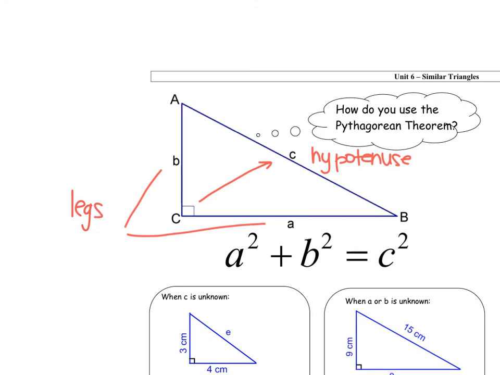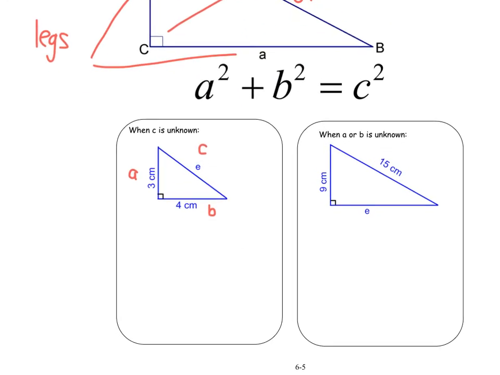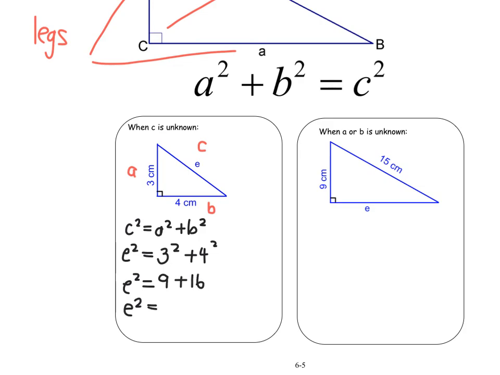So let's use Pythagorean theorem to solve for some sides. Here I'm solving for my hypotenuse, so E is acting like the C. I can label the 3 as A and the 4 as B. I'm using the typical A squared plus B squared equals C squared, but I'm going to write it as C squared equals A squared plus B squared, because it's the hypotenuse I'm looking for. So now I replace: E squared equals, my A value is 3, my B value is 4. Now I simplify. E squared equals 3 squared is 9, 4 squared is 16, 9 plus 16 is 25.